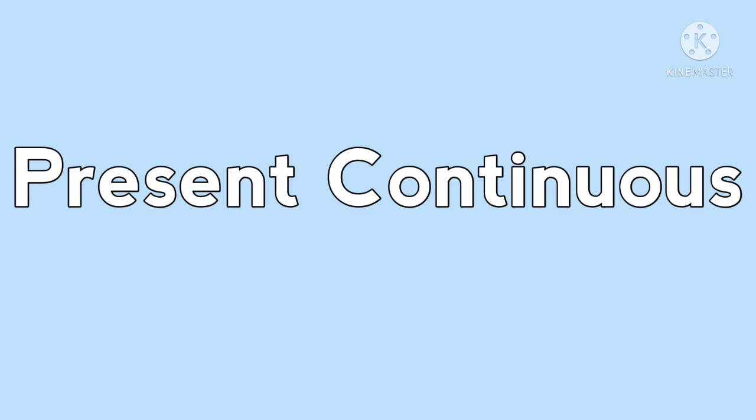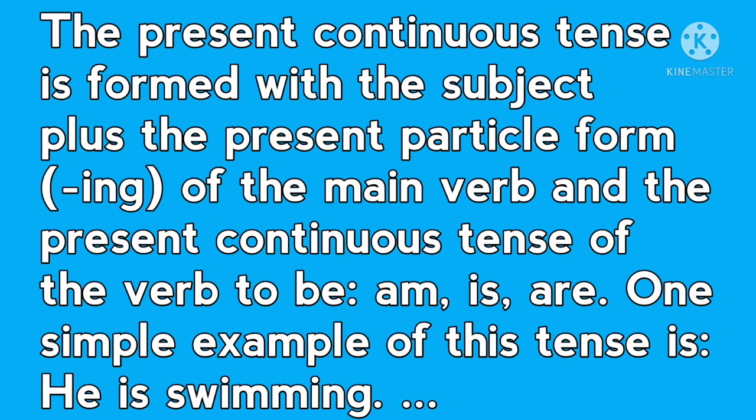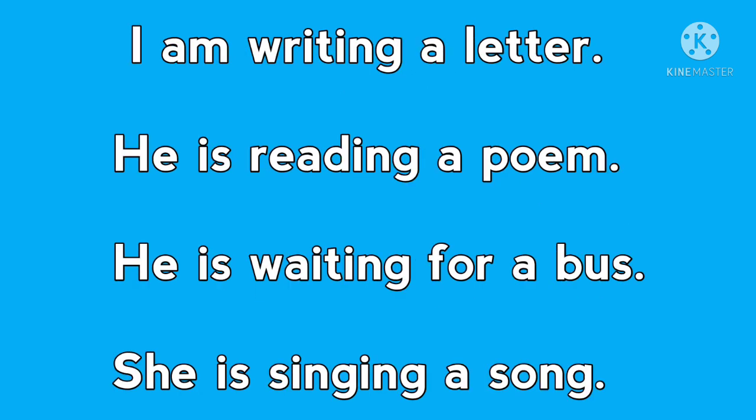Now see present continuous tense. What is present continuous tense? The present continuous tense is formed with the subject plus the present participle form. You can say the ing form of the main verb, and the present tense of the verb to be: am, is, are. One example: he is swimming is the best example of present continuous tense.